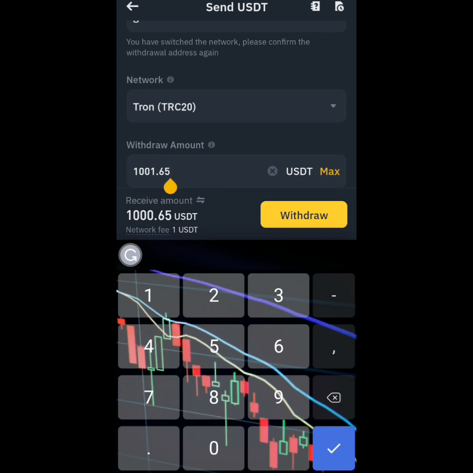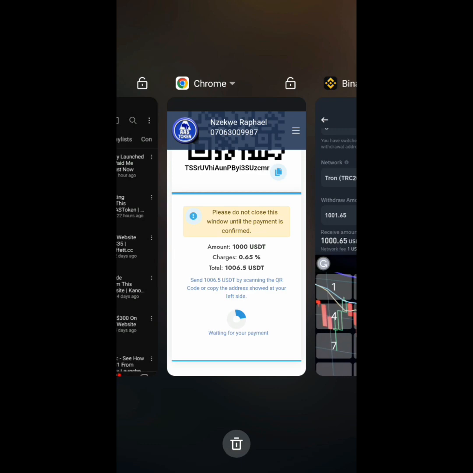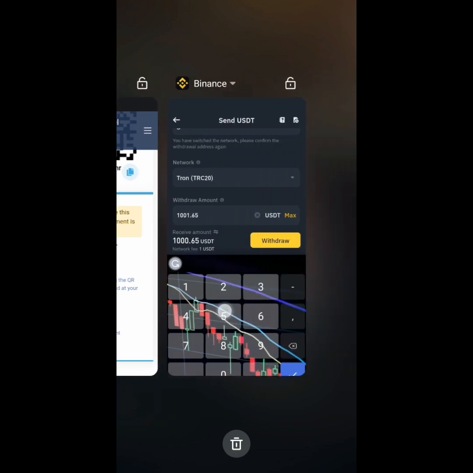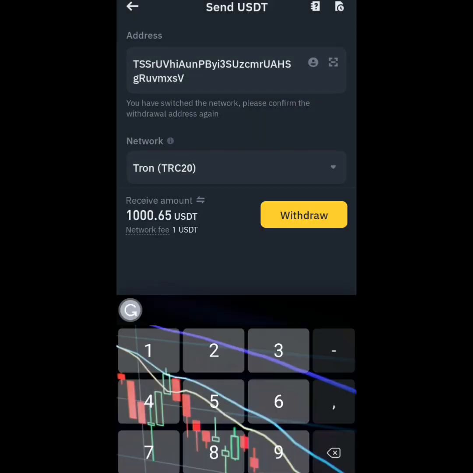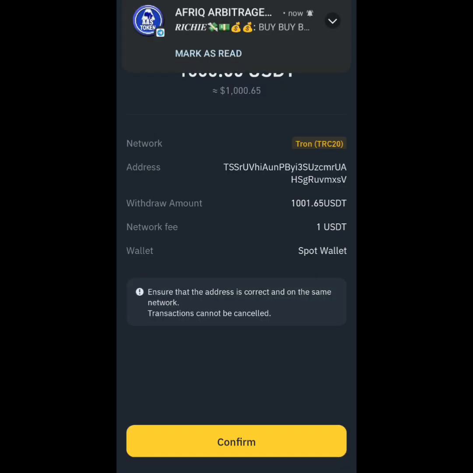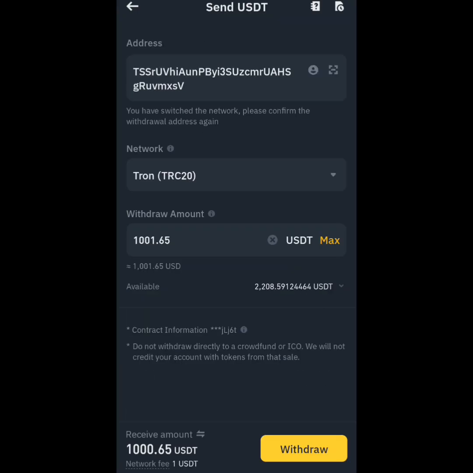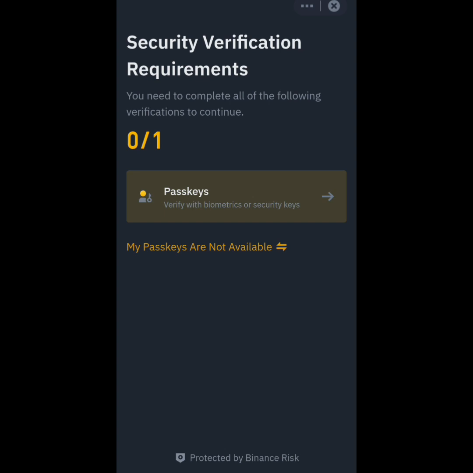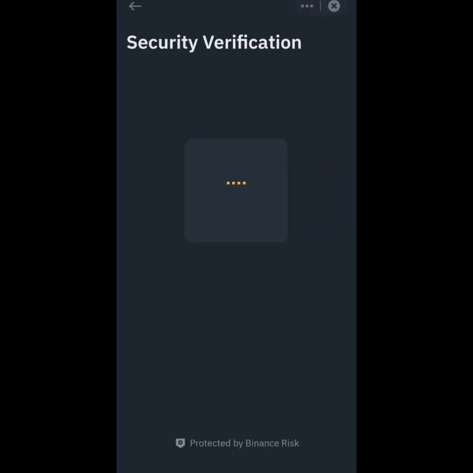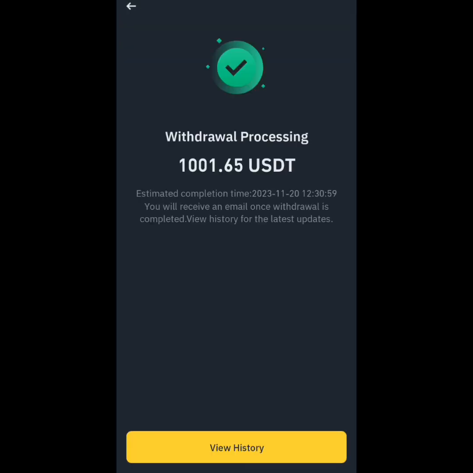This is how it's supposed to look. If I click back to check, okay, this is 65. So I click on withdraw right now. When I click on withdraw, you can see the amount that I'm sending. Confirm here. The next thing to do right now is to click on this and confirm using my fingerprint. So you can see that I have withdrawn this.